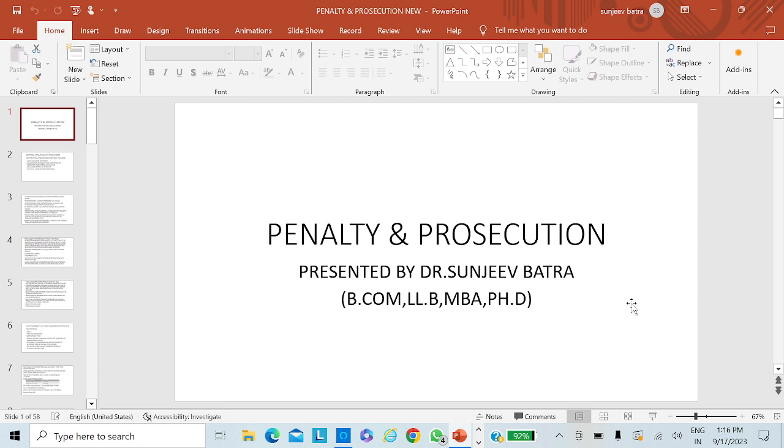In this class, I am going to start with the penalty provision under section 270A. This is the most prominent section these days because it is quite difficult to understand its provisions. Moreover, from my experience, the intricacy in the provisions makes it difficult to understand them in a simple way.